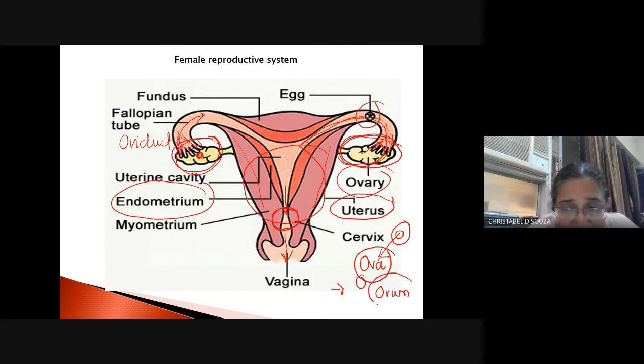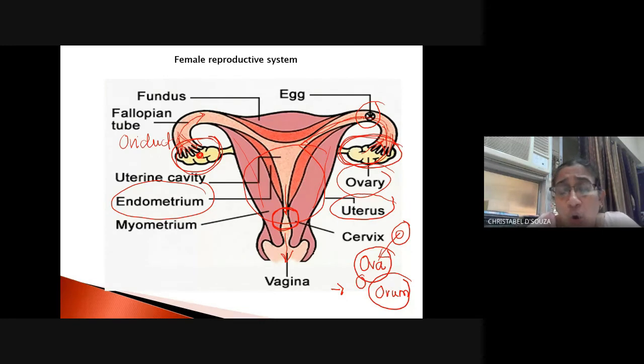Right? It produces 1 ovum per month or maybe 2. Okay, by natural conditions, 1 or 2 ova are produced per month, right? So the ovary has a number of ovules, right? But only 1 matures per month.